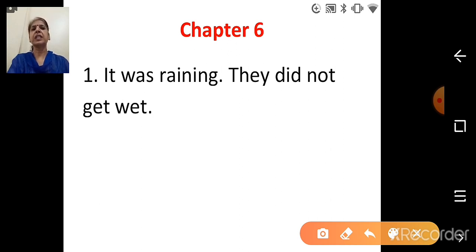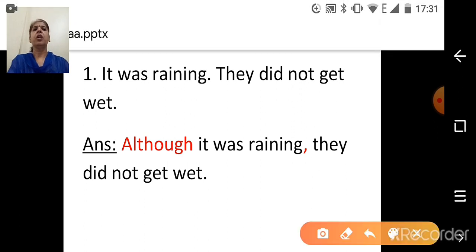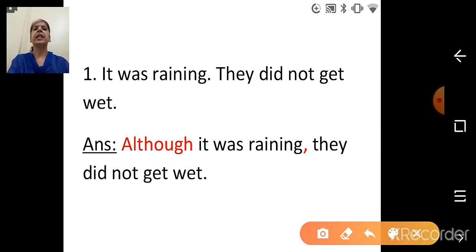So now two sentences are there and we have learned about the sentences, that it begins with a capital letter, ends with a full stop, or depending on the type of sentence, question mark, exclamation mark, right? It was raining. They did not get wet. And we have to join the sentences using although. So the answer is, although it was raining, they did not get wet.